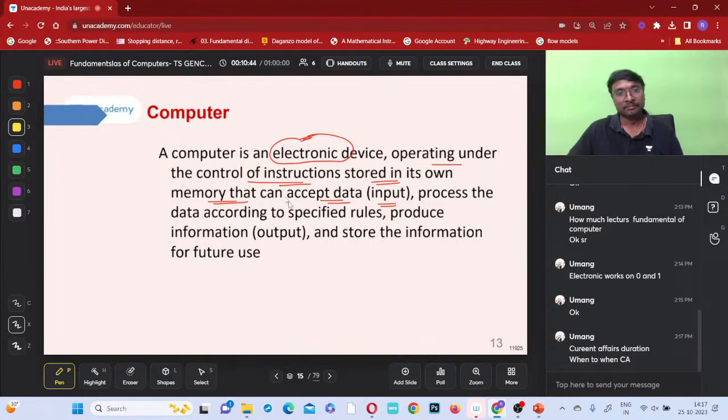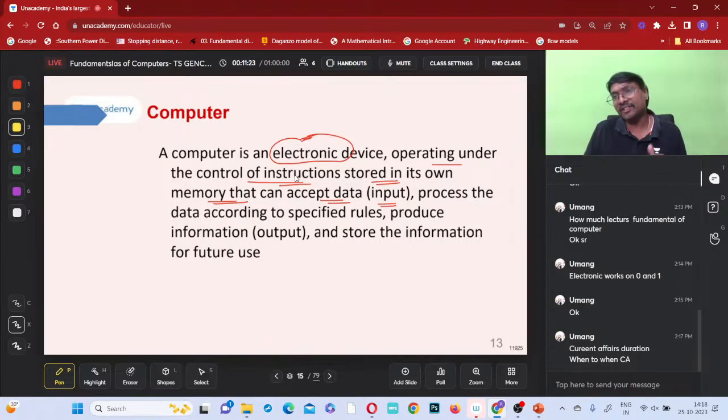So what it will do, it will be operating under the control of instructions. Whenever you go for location on your mobile, it will switch on the GPS. That is a control of instructions. When you select that option, location will be switched on, or switched off. When you switch on the internet, the mobile data receiver will be working, and if you switch it off, internet data will not be working. Like that, it has the control of instructions.